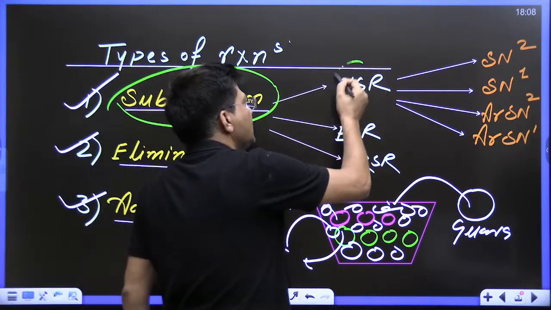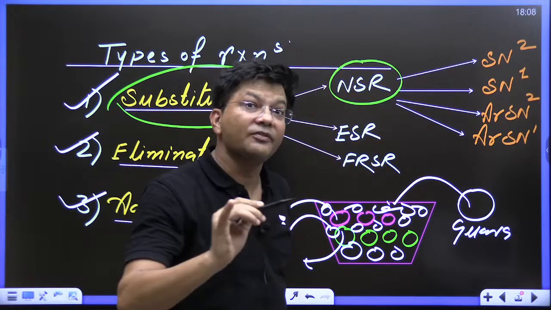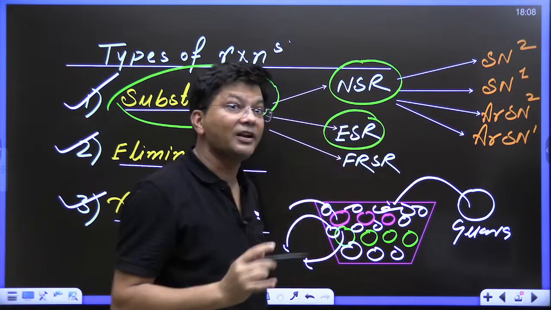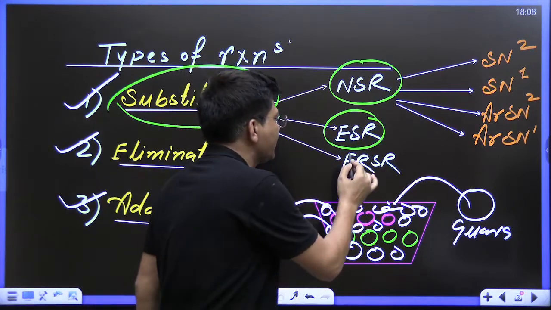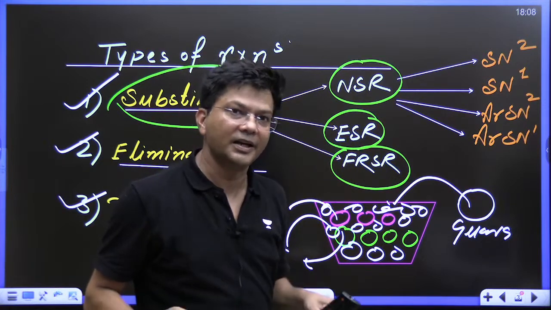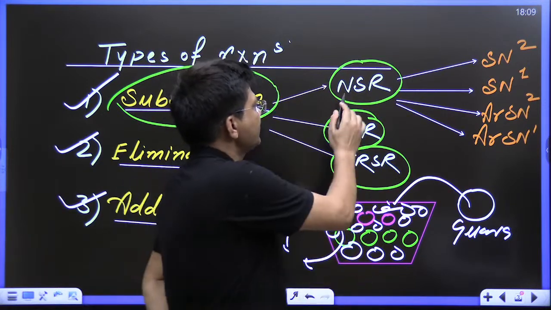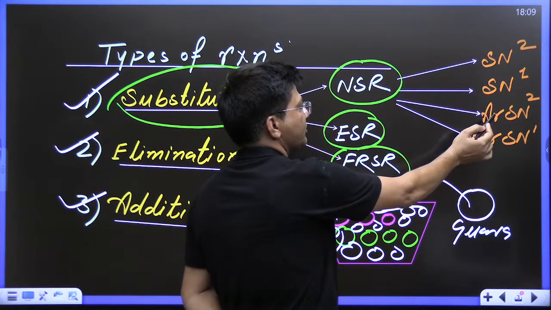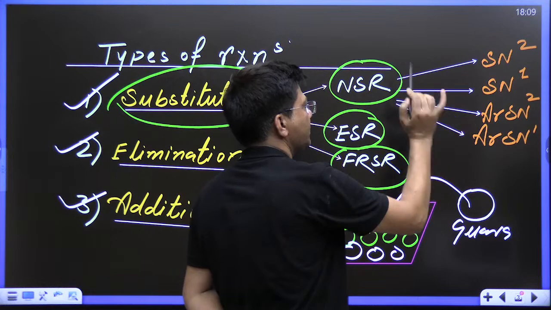Nucleophilic substitution reaction I will tell you in detail, electrophilic substitution reaction I will let you know in detail, and free radical substitution reaction also we will see in detail. Now, this NSR is divided into SN2, SN1, AR means aromatic SN2, aromatic SN1.